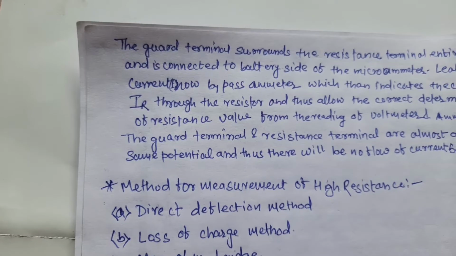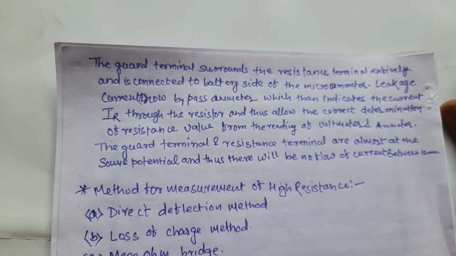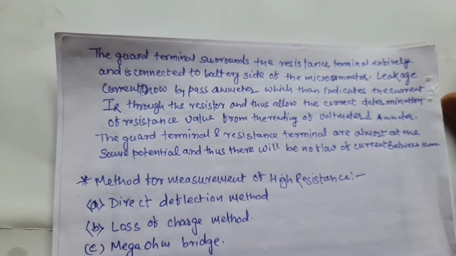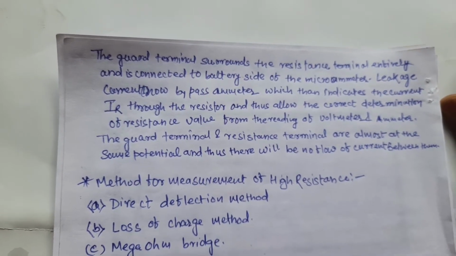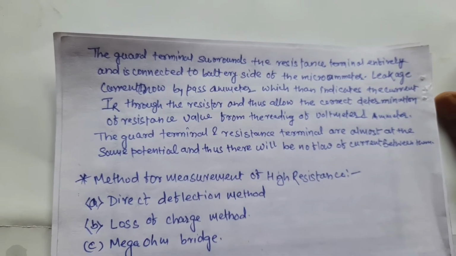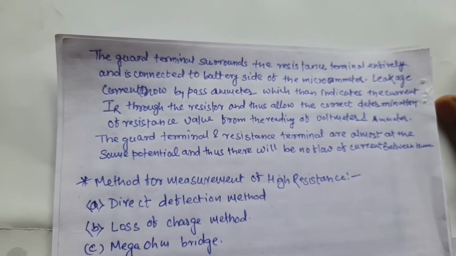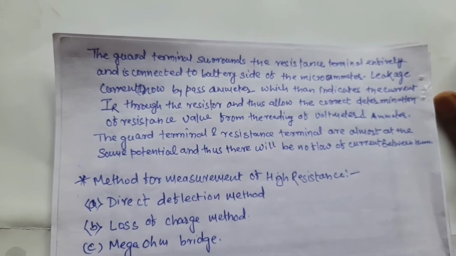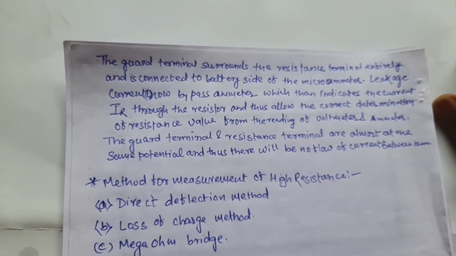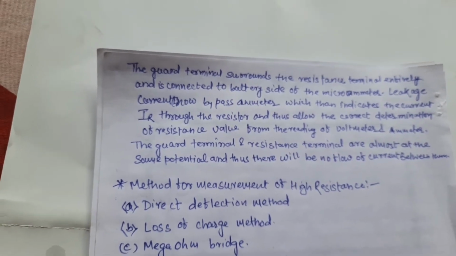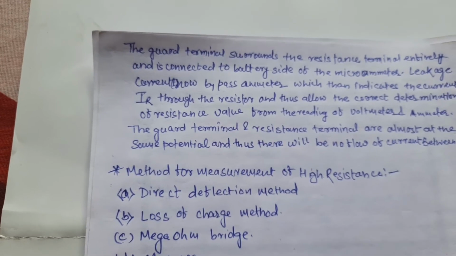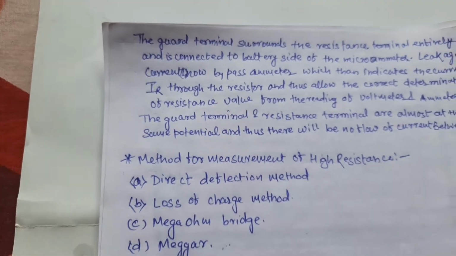The guard terminal surrounds the resistance terminal entirely and is connected to the battery side of the microammeter, and the leakage current now bypasses the ammeter, so the ammeter indicates only IR, that means the current through the resistance. In this way the guard circuit reduces the error due to insulation resistance.